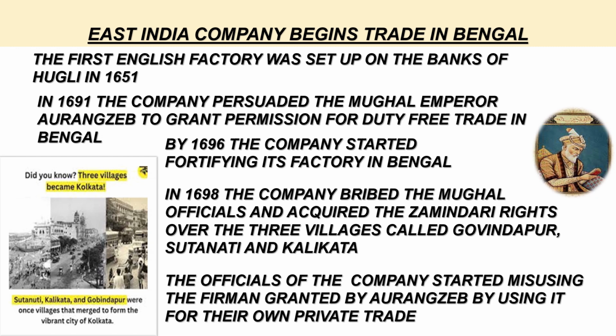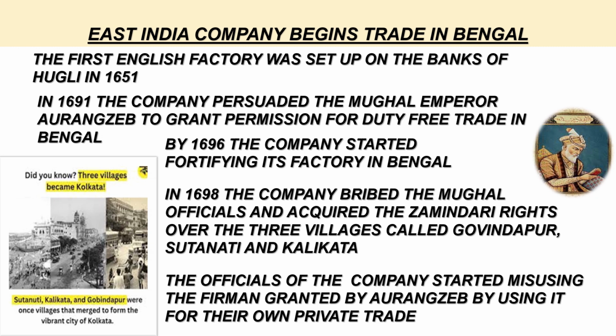The officials of the company started misusing the farman granted by Aurangzeb by using it for their own trade. This manipulation of the existing concessions, rules and regulations in the farman caused enormous loss of revenue for the Bengal government.